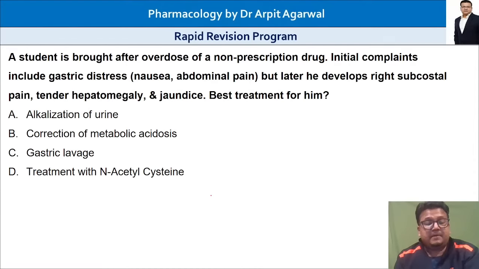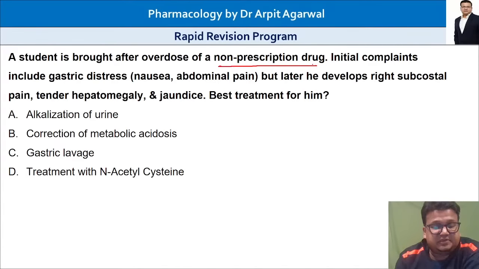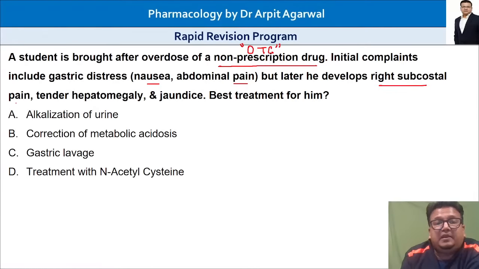A student is brought after an overdose of a non-prescription drug. Non-prescription drug means an over-the-counter drug, OTC, for which a prescription is not required. Initial complaints include gastric distress, that is nausea and abdominal pain, but later he develops right subcostal pain.